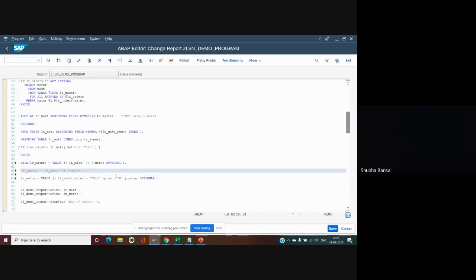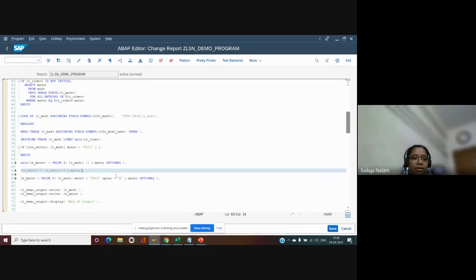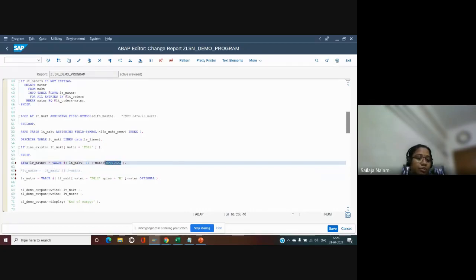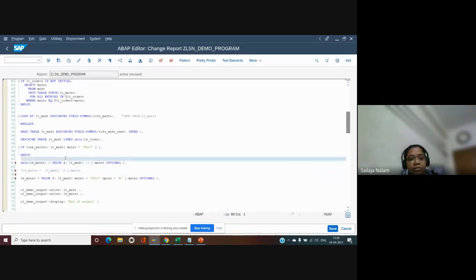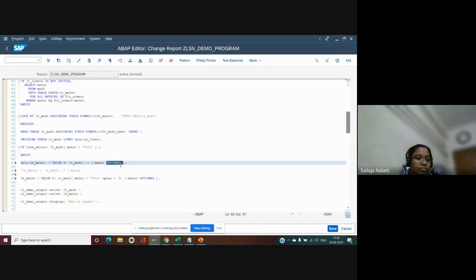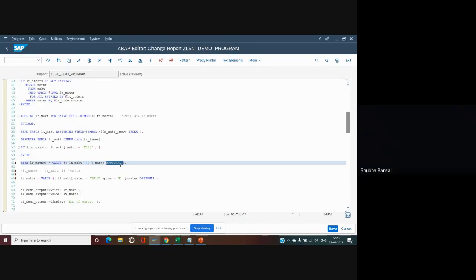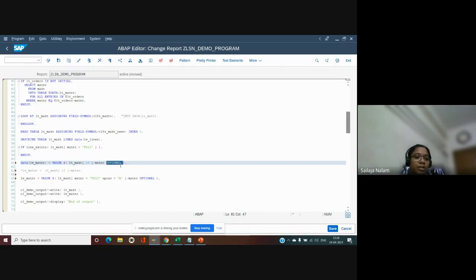It's only for the try catch block, replaced by an optional keyword. Instead of having try catch blocks all over, we can directly make use of optional. For every variable population, it doesn't look good if we keep on adding try catch like that, right? So we can directly add the optional keyword. Even with a try catch block, the value doesn't get populated, right? The only thing is we'll be catching the exception. But in some instances, we have to catch the exception and take it forward based on the returned value.